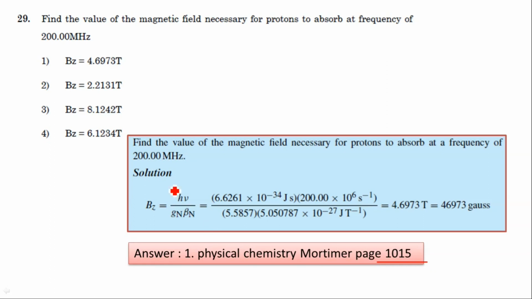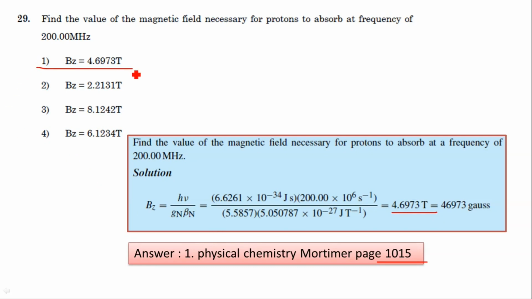Here you see the Bz value is h nu by g_n beta_n. You substitute the values of h, and nu is given as 200 into 10 power 6 hertz, and g value is 5.587, and you substitute the nuclear magneton value. You will get the Bz value 4.69. Option 1 is correct.